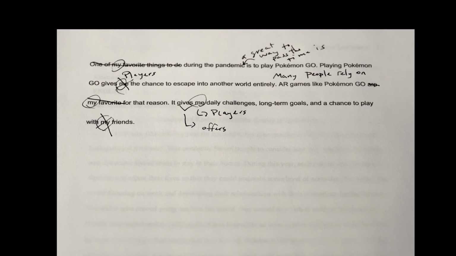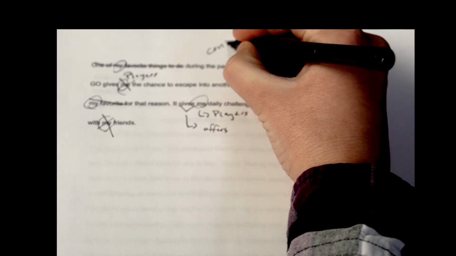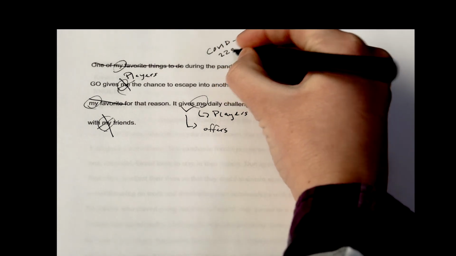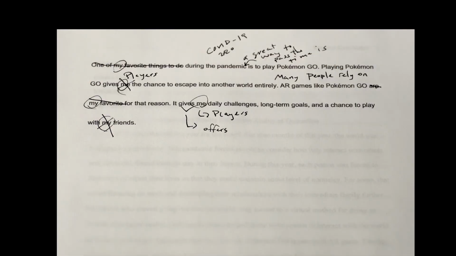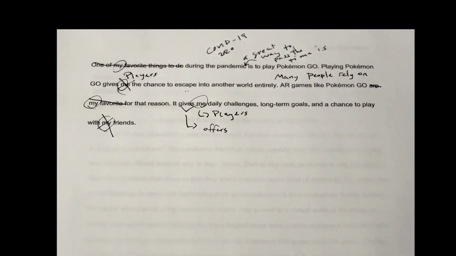We now want to look at this for clarity, right? During the pandemic. Which pandemic? So we know the COVID-19 pandemic. When we live through it, it makes it feel like everybody knows everything about it, but we still need to clarify. So the COVID-19 pandemic, we could call it the 2020 pandemic, if we remember how to spell dates. We need to develop that more because, yeah, pandemic sounds bad, but it doesn't really speak to this need for escape that we talk about in that next line, right?